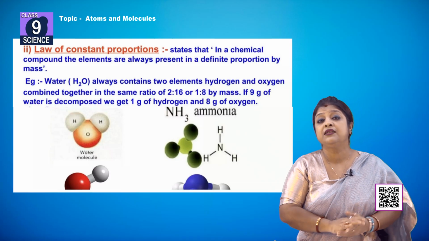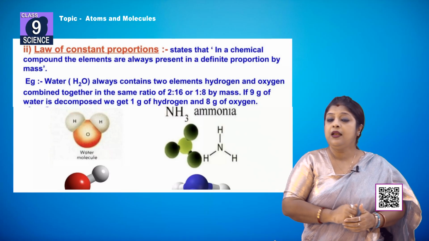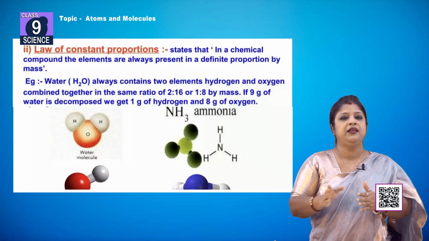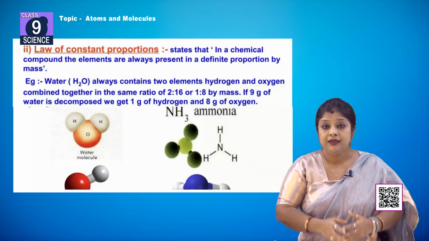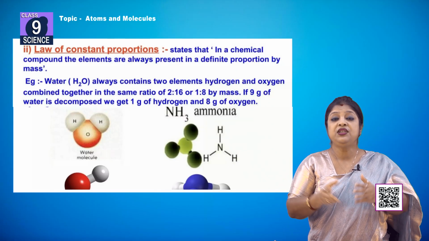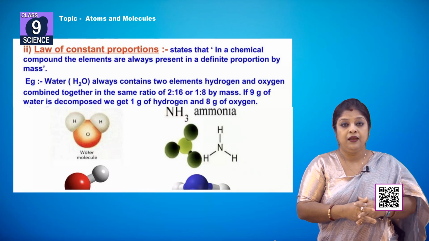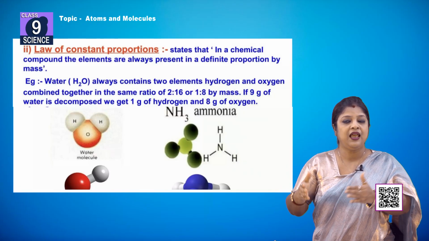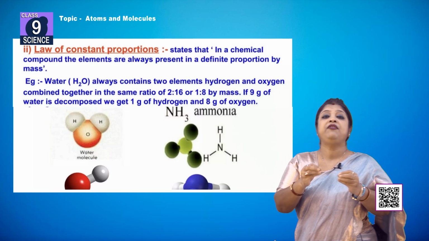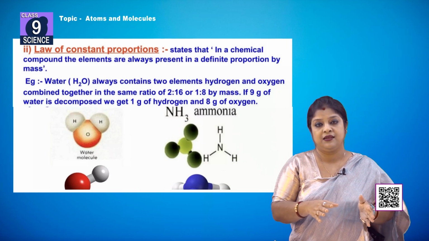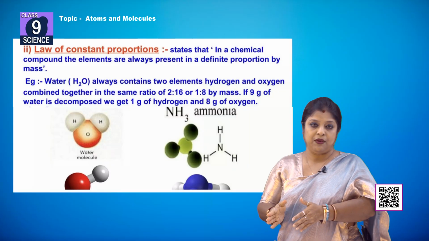According to the law of constant proportion, in a chemical reaction, the elements which combine to form the compound combine in a definite proportion by mass.